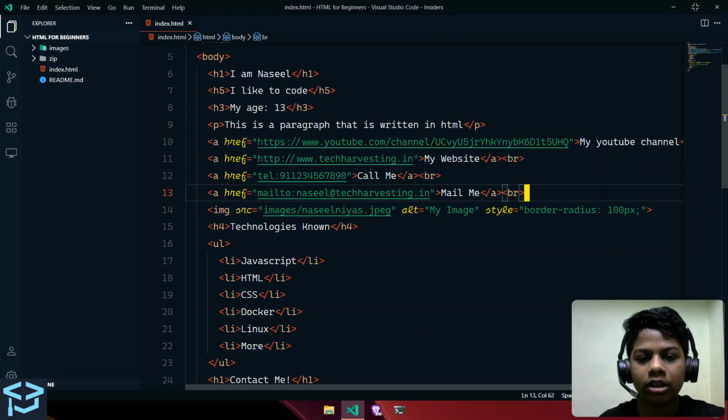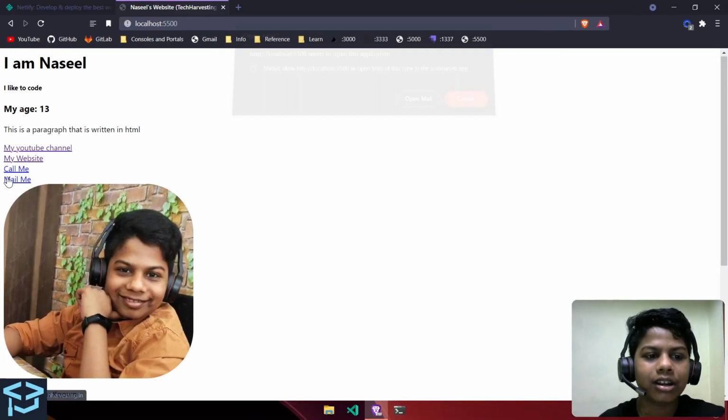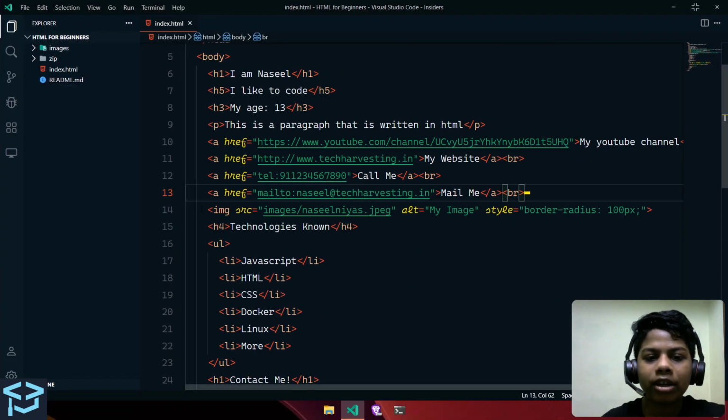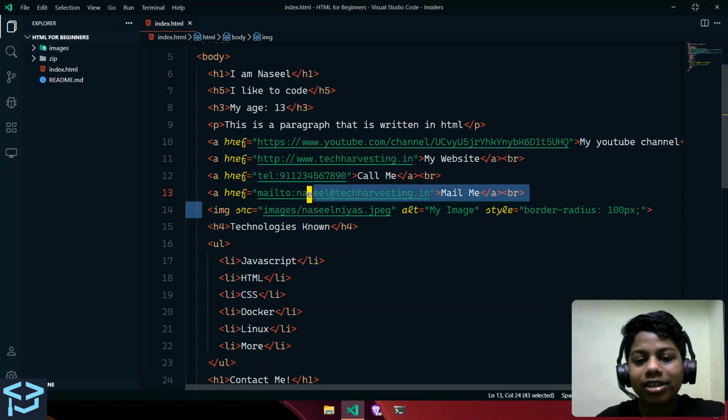This is the mailing anchor tag, so it helps us to mail to different people. So that's also an important part. You can just click in there and it launches your mail application, your default mail application. After that, we have this image tag.